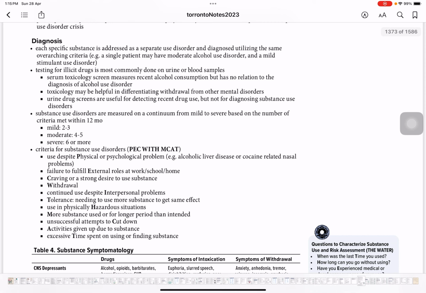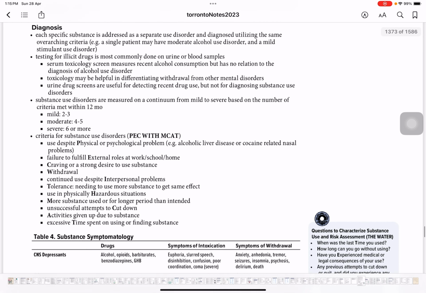right? Now, substance use disorder is measured on a continuum of mild to severe based on the number of criteria met. So, they have made criteria for substance use disorder. For mild, there would be 2 to 3 criteria. For moderate, 4 to 5 criteria. And if it's more than 6, then that means severe substance use disorder within the past 12 months. Criteria for substance use disorder, there is a mnemonic that is PEC with MCAT.